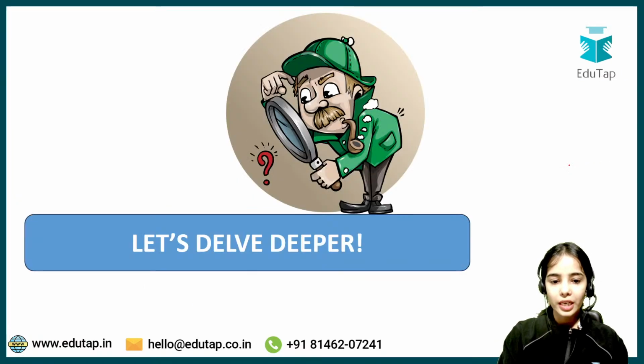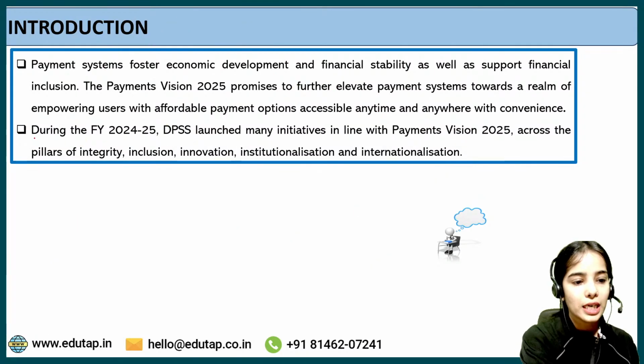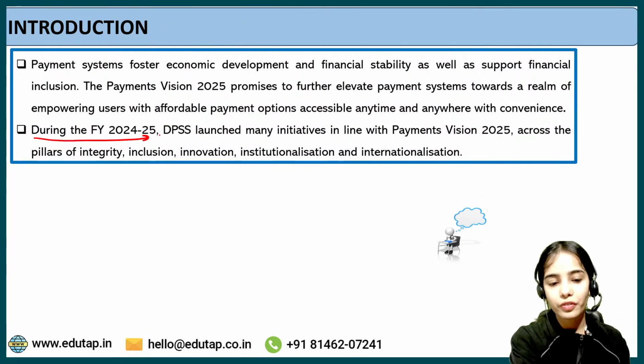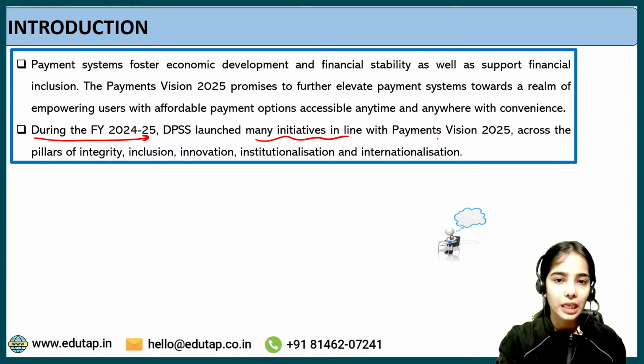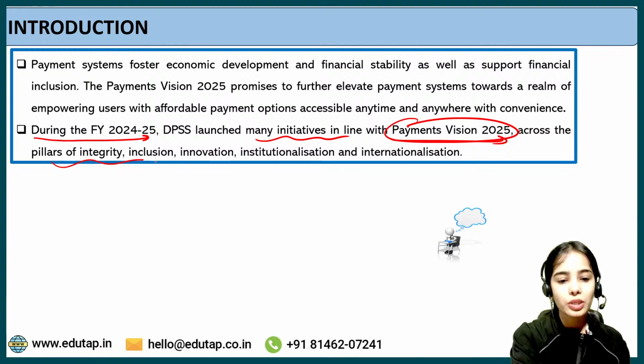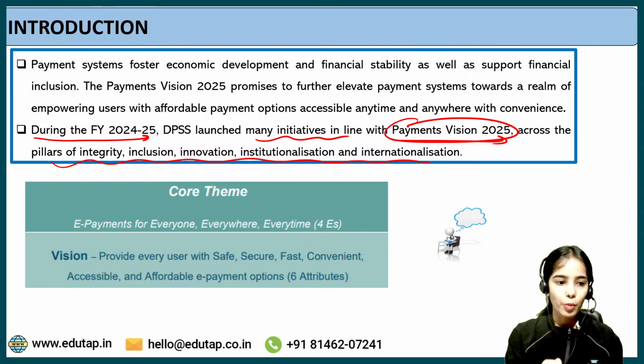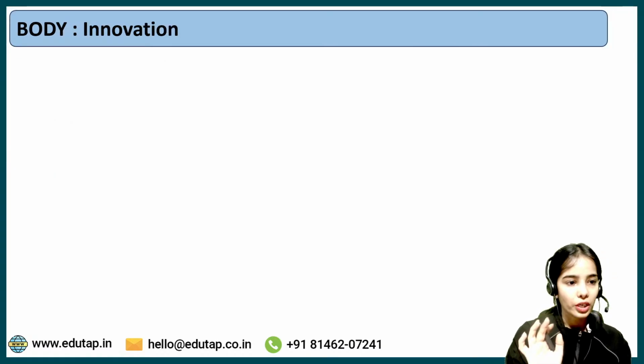Okay, so here this is the connecting line that is connecting the introduction with the body, that during the financial year 2024-25 there were various initiatives that were taken under the Payments Vision 2025 in regards to these 5 pillars. So you can see that this is the connecting line that you should have between the introduction and the body. Okay, now coming to the body.